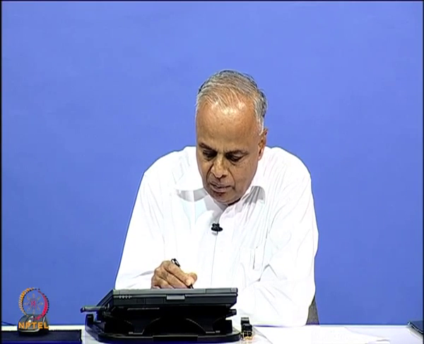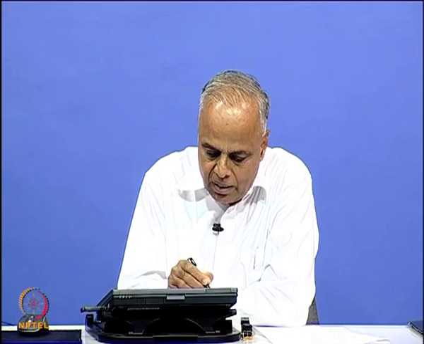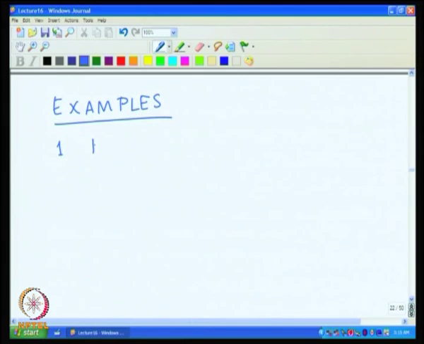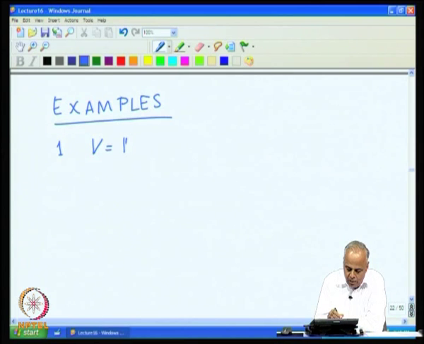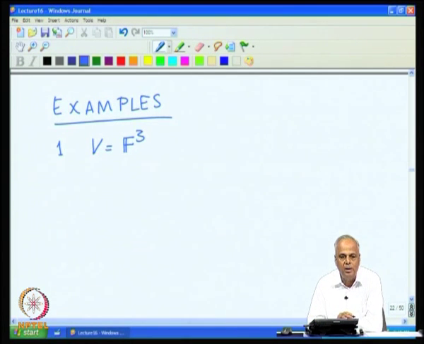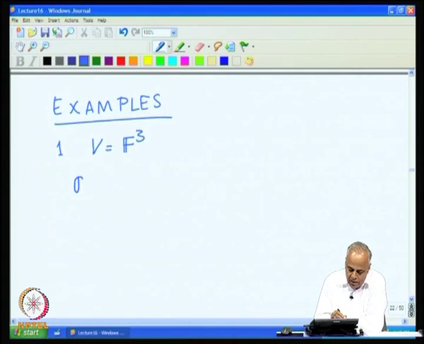We will begin with a few simple examples. Let us look at the space V to be F^3. Always the starting example is F^3, because if you take F to be R, we get R^3, our standard 3 dimensional world where we are living. So, let us first take a basis B, which is an ordered basis.